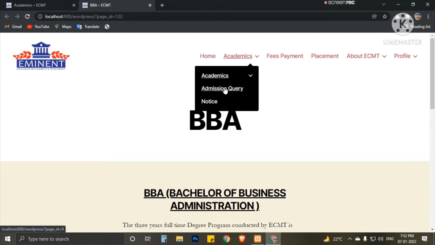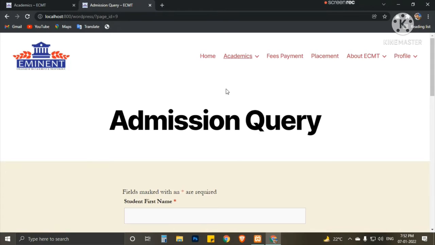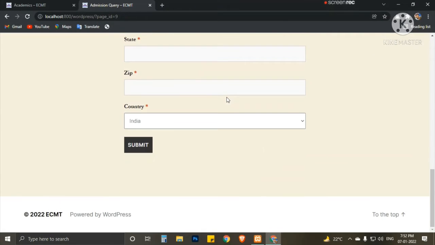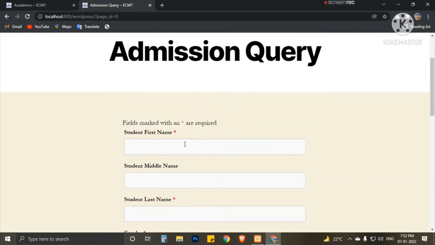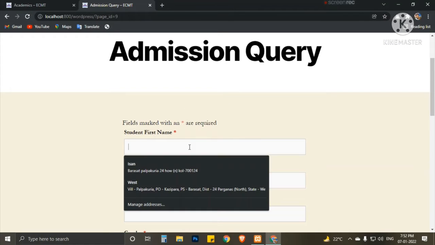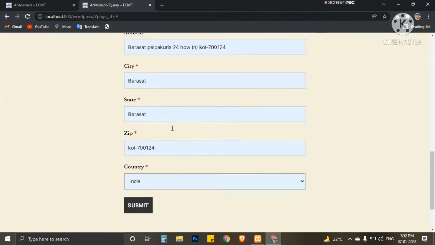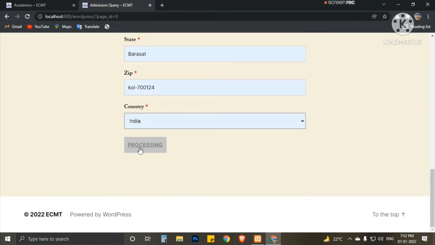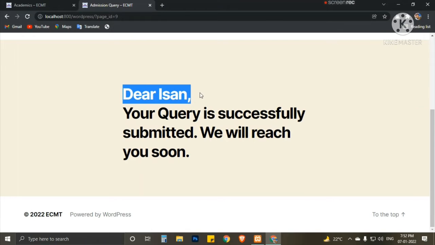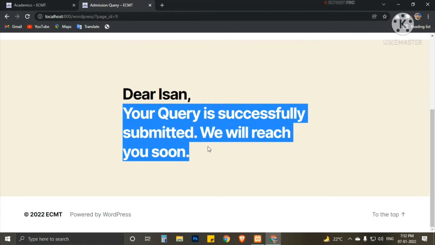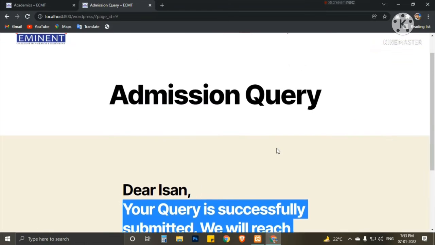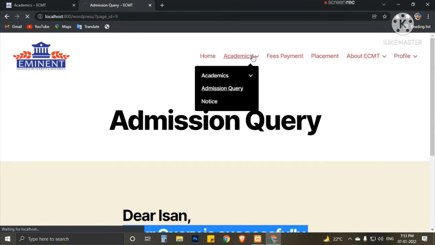In our next portion, we will see the admission query. When we click the admission query, we get a form that looks like this. Let's fill up the form first. I will fill up my details and submit this. Okay, dear Ishan, your query is successfully submitted. We will reach you soon. This message will come up.